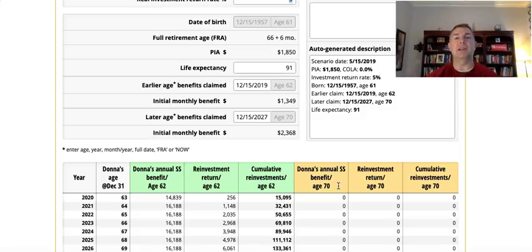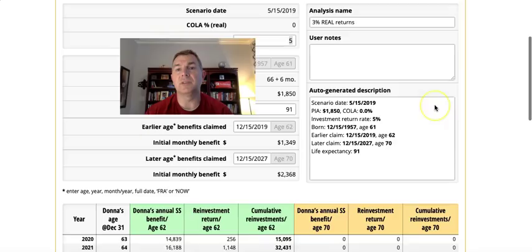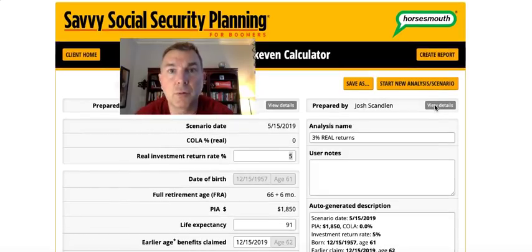Now, this has nothing to do with taxes, my friends. We haven't talked about taxes at all. And you really need to do the tax scenario for sure. If you don't do the tax scenario, I think you make a mistake, because this just says gross returns. We haven't factored any taxes for IRA taxes or required distribution tax. We haven't factored at all. I'll do another video tomorrow on the same scenario with Donna, divorcee.